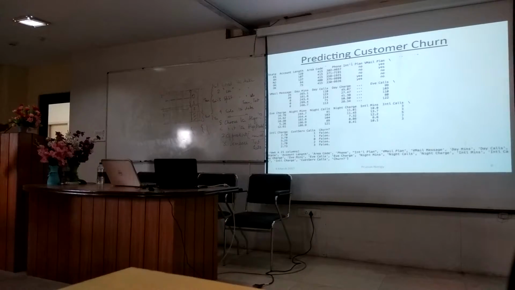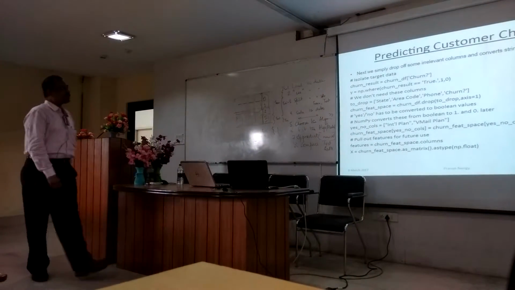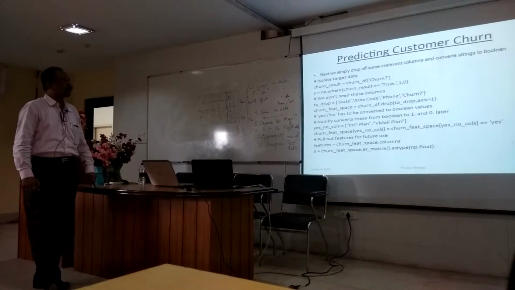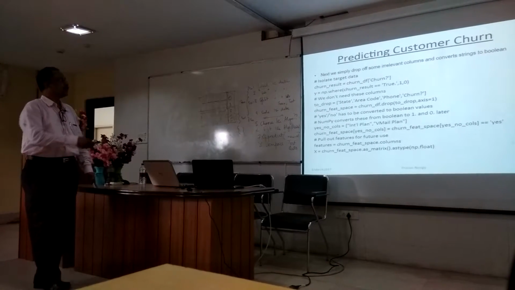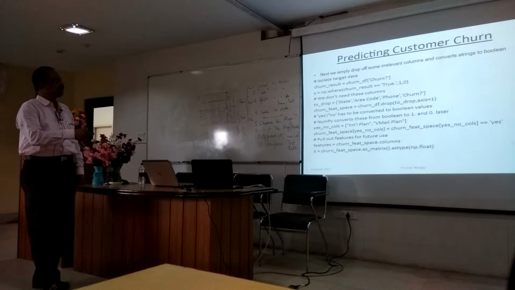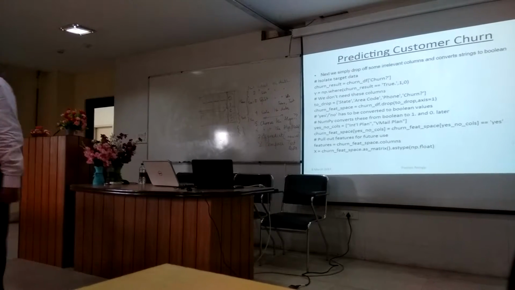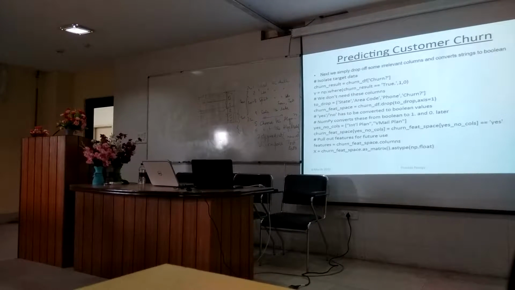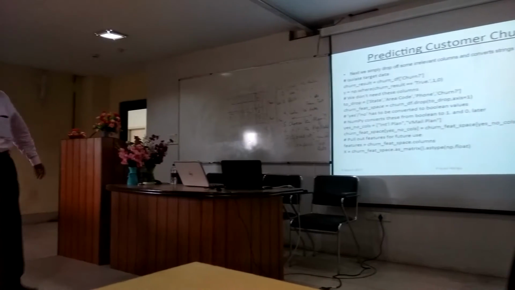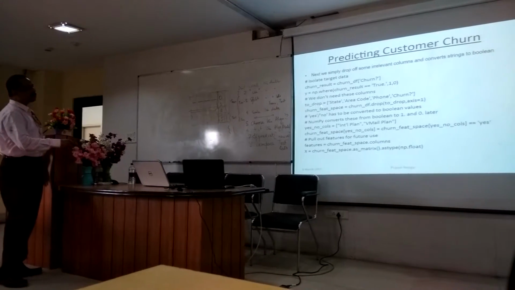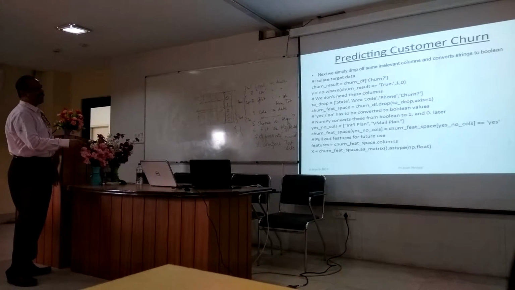Okay. Now we simply drop off some irrelevant columns and convert strings to Boolean. So churn result equal to churn, this np.where churn result equal to true, you put 1 and 0. So what I am doing is converting true and false to 1 and 0. That's all. It's one single line to fill up all columns. These 2 lines will do that. We don't need these columns, so drop them: state, area code.